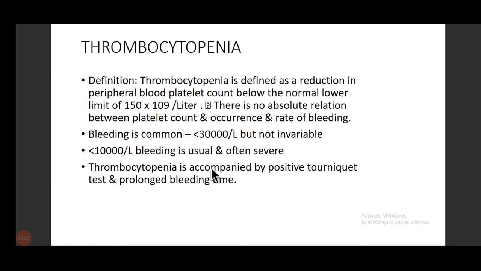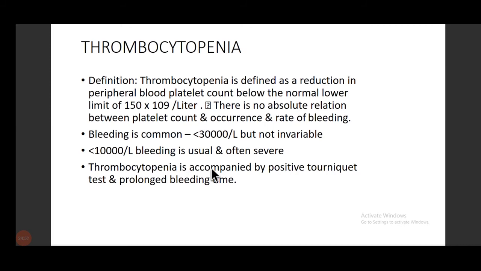Okay. Now coming to thrombocytopenia per se. What is thrombocytopenia? Thrombocytopenia is defined as the reduction in the peripheral blood platelet count below the normal lower limit, that is 1,50,000. But in some books it is 1 lakh. Mainly we take it into account after it is decreased below 1 lakh.